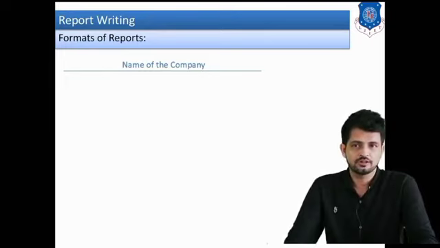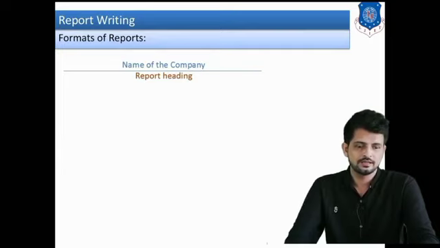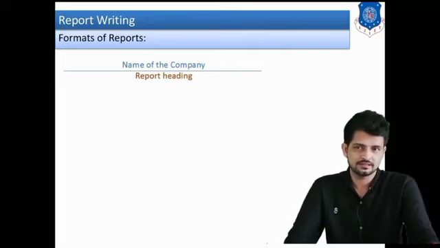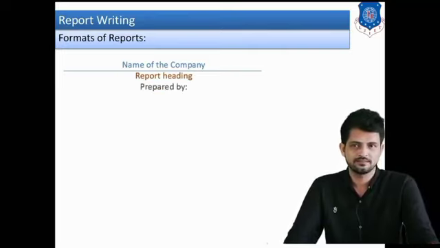First of all, there will be the name of the company, meaning the company in which you are working, and the address of that particular company. Then you have to write the title of the report, that is, the heading of the report. For example, for a particular report we can write the heading like this: extensive use of mobile phones in office.